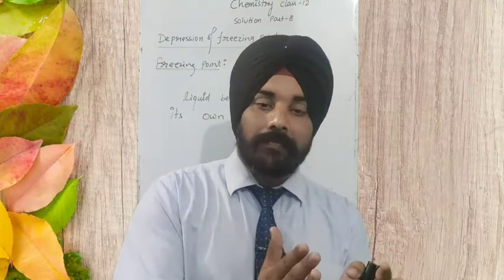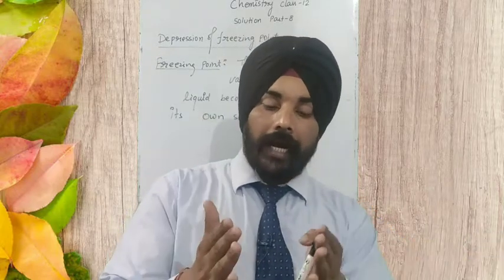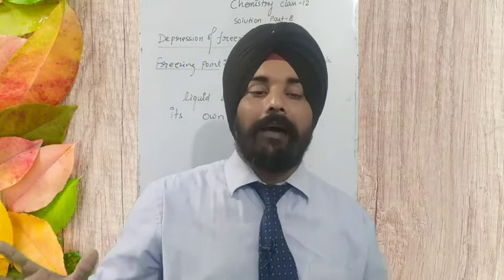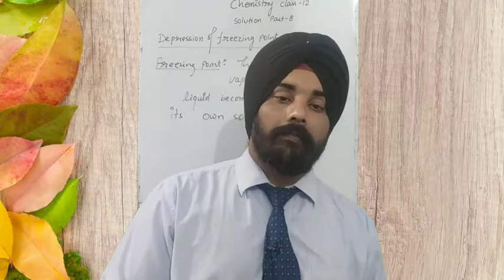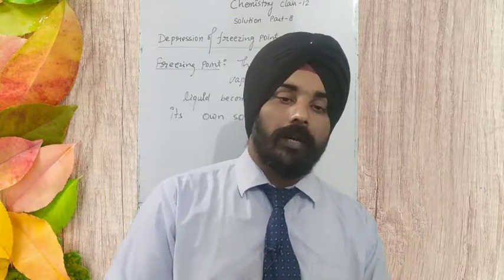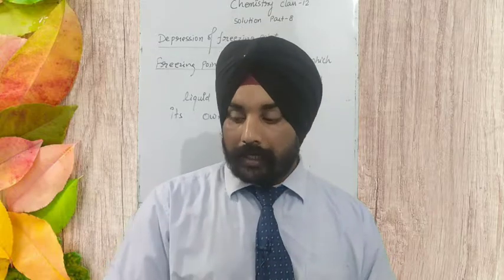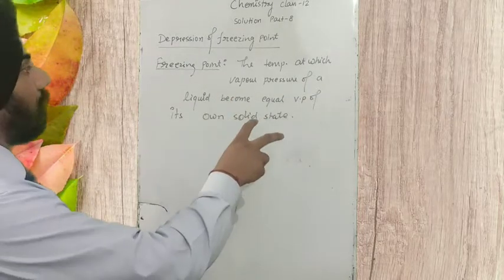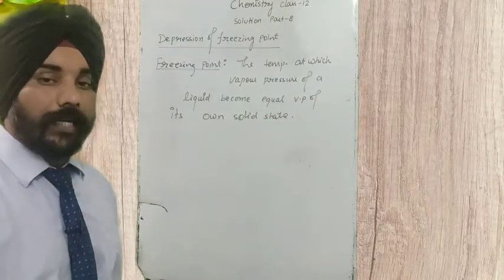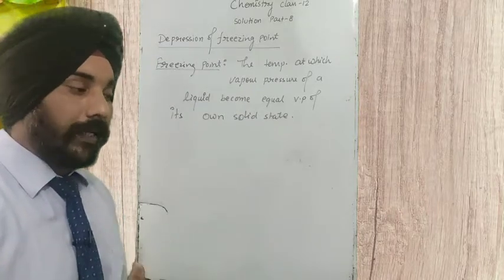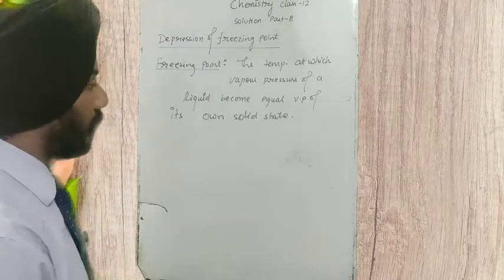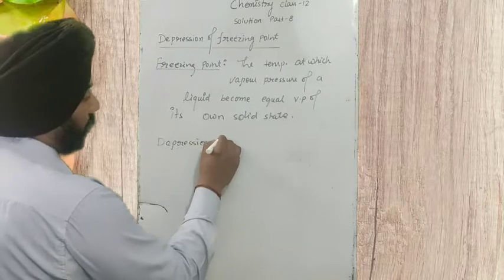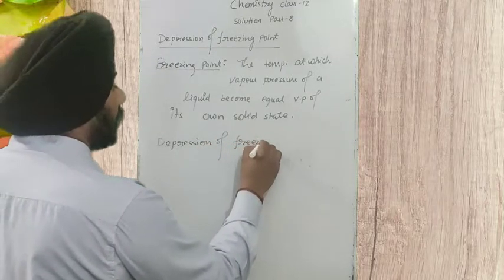This difference between the freezing point of solvent and solution is called depression of freezing point, and all this happens due to the decrease in vapor pressure caused by the addition of a non-volatile solute into a solvent. Is that clear? So what is the depression of freezing point? Because on adding the non-volatile solute, the freezing point decreases, it is the difference between the freezing point of solvent and solution. I'm writing the definition of depression of freezing point now.